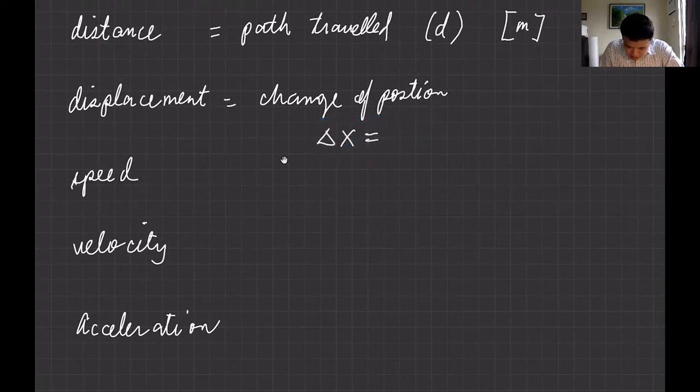Delta x means the final minus initial position. And of course, the unit for displacement is also meter, same as the distance.